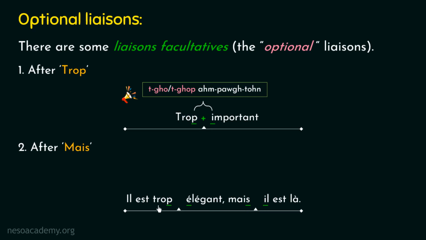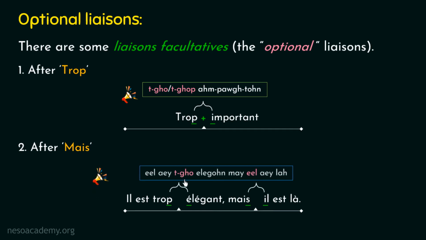Now let's pronounce this example without applying the liaison, and the pronunciation will be il est trop élégant, mais il est là. I am repeating it again. Il est trop élégant, mais il est là. I hope the pronunciation is clear.